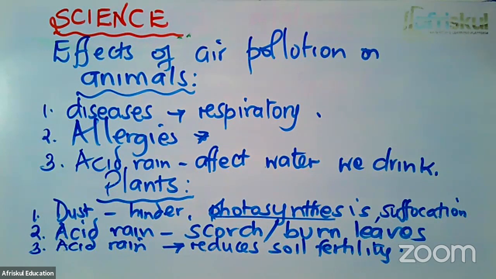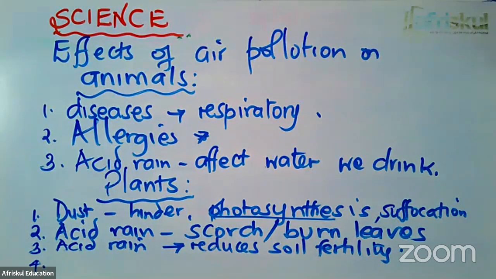The other effect is that, remember, the acid rain, as it changes the fertility, it will also burn the roots. The other effect, and the last effect that I'm talking about, when the acid rain goes into the oceans, several things will take place. One is that the acid rain will destroy the food for the animals in the water. That is, it will scorch the plants in the water.